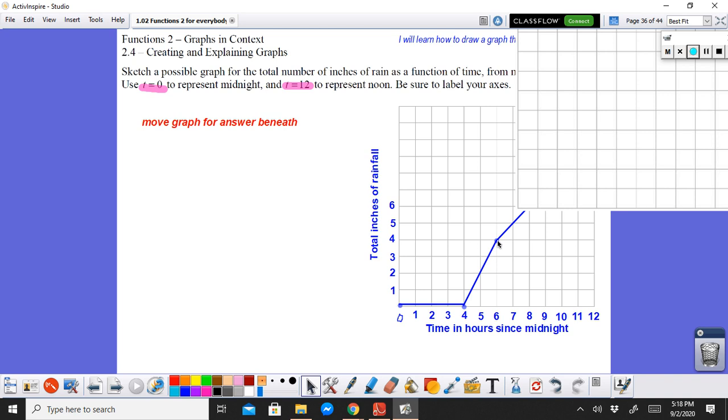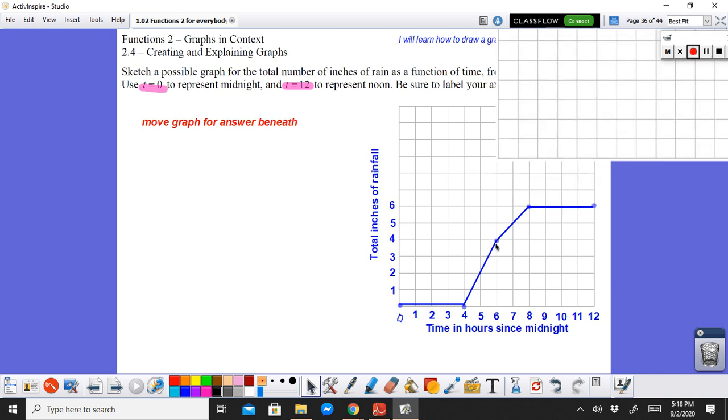And then the rain continued from 6 o'clock to 8 o'clock at a total of 6 inches of rain. Okay, and that's why there's another increasing line from 6 to 8. And then from 8 o'clock to 12 o'clock, again, the time is passing, the time increases, but there are no more changes in the inches of rain. And that is how the graph should look.